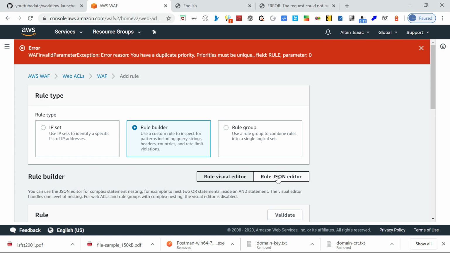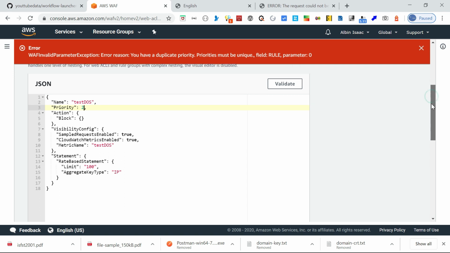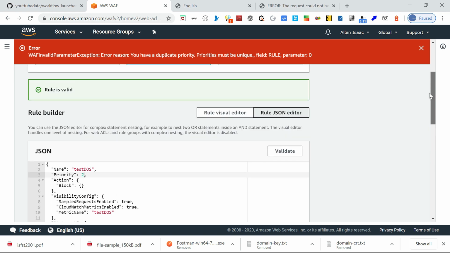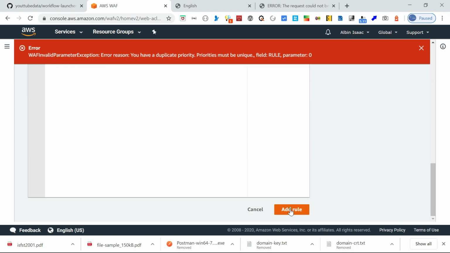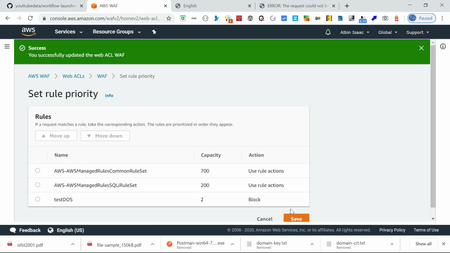So what you can do is go to the rule JSON editor. Here you can see the priority, whereas one of my rules already has 0 and another 1, so I can put the rule priority as 2. You can even validate it and see everything is fine. Yeah, the rule is valid. Now I am adding the rule. Yeah, it's a success now. Now all three rules are enabled.